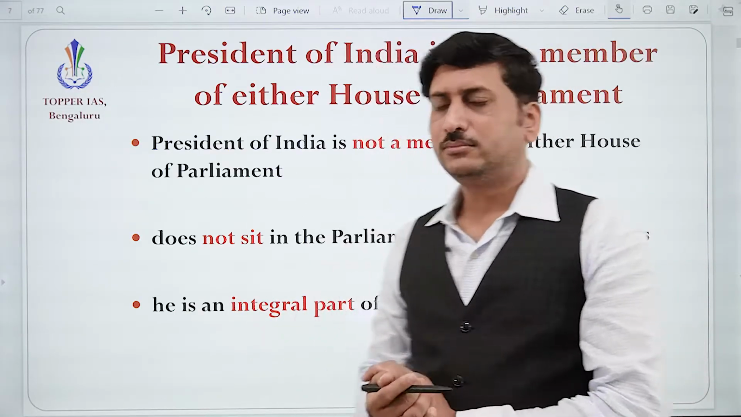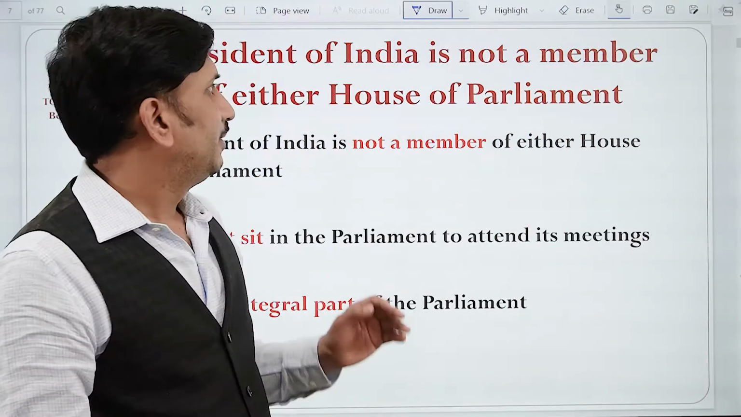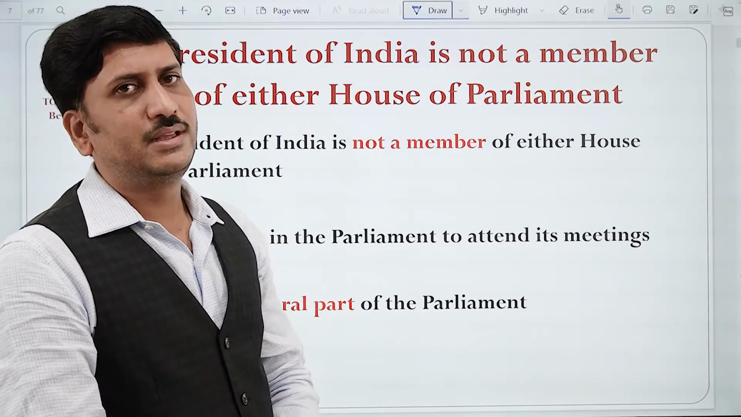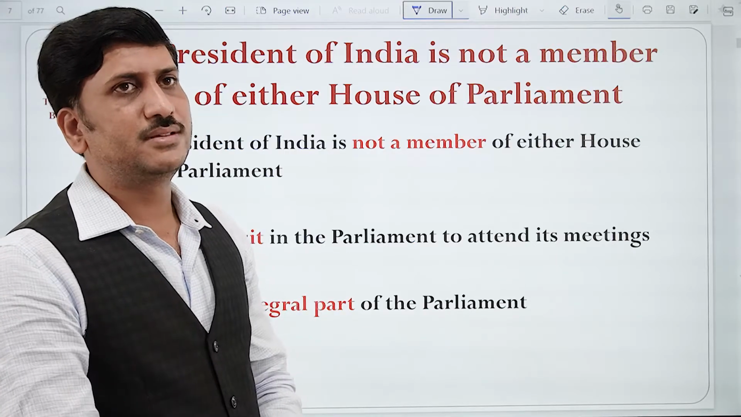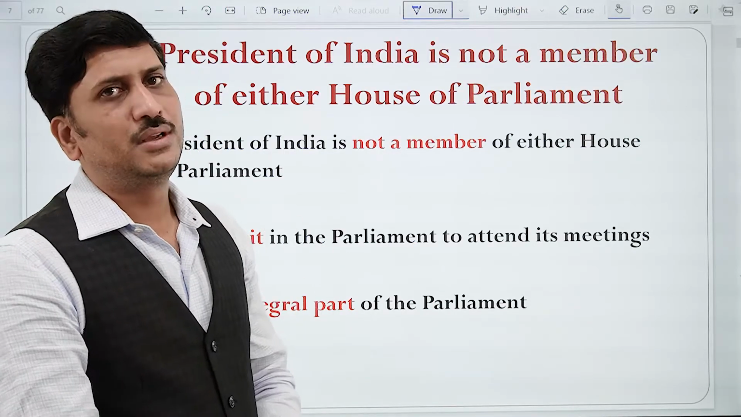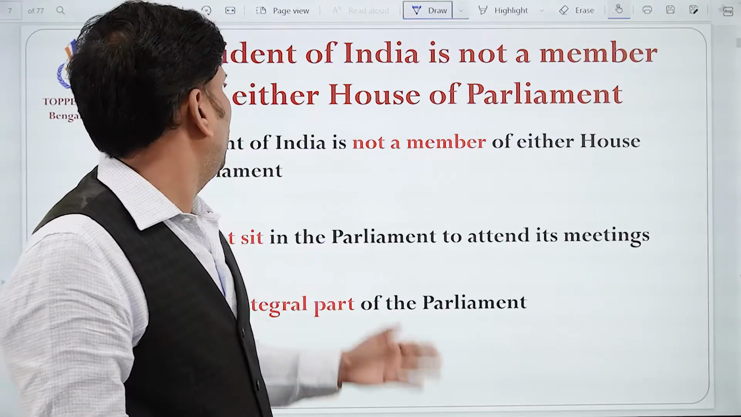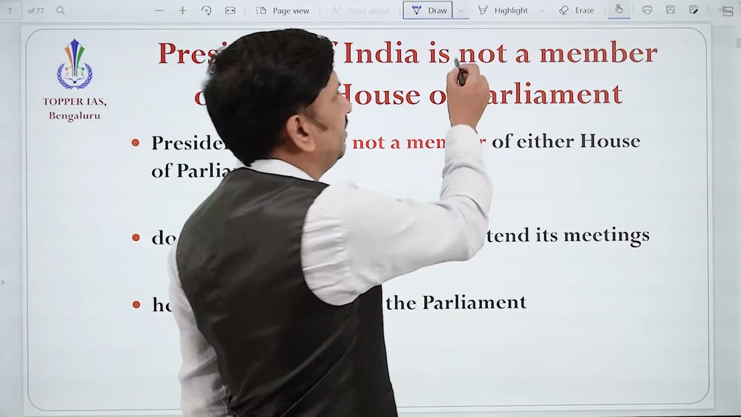Fine. Next question comes to your mind. Sir, why is the president an integral part of this Parliament, even though he is not a member of Lok Sabha or Rajya Sabha? The President of India is not a member of either House of Parliament. He is not a member.